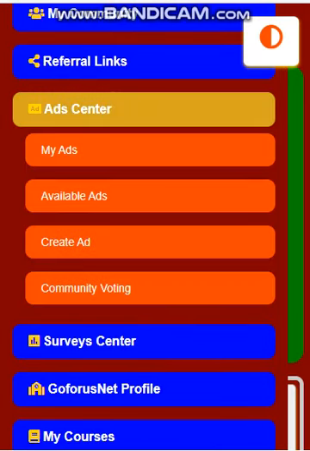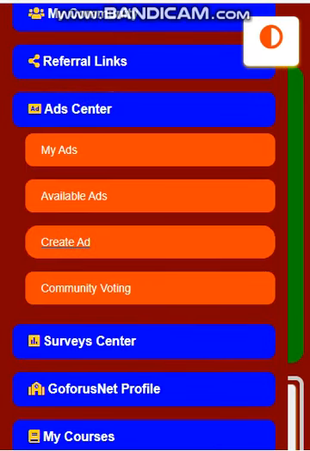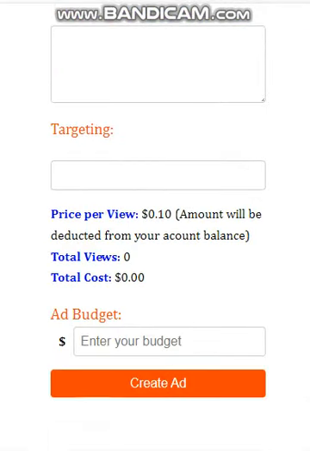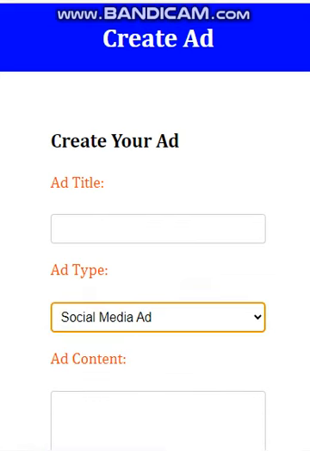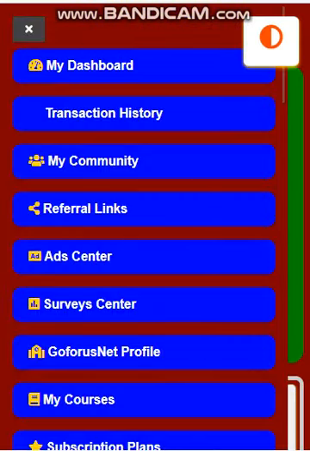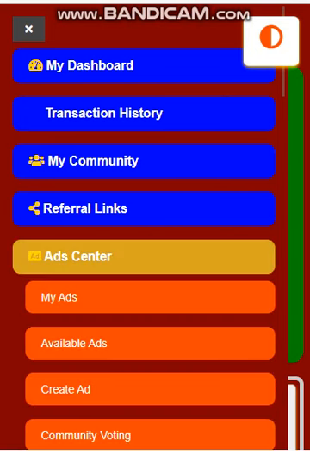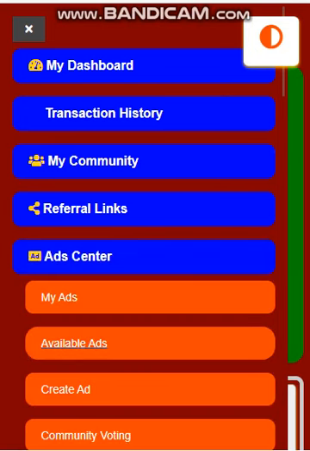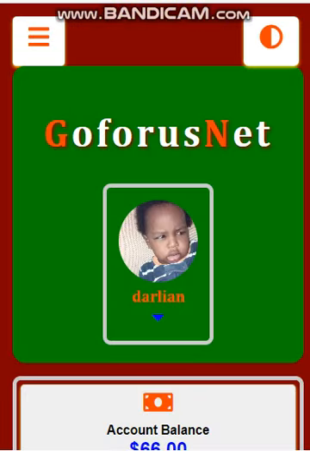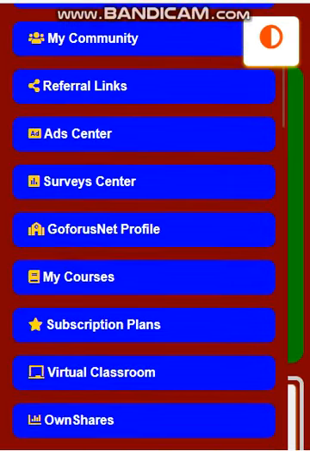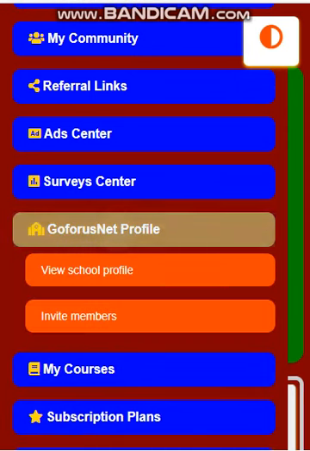We have the ad center, where you can create adverts, all types of adverts. You can see banners, YouTube, social media. All the features are here. You can see available ads to watch. So all adverts will be displayed on this page. Then there are many features.